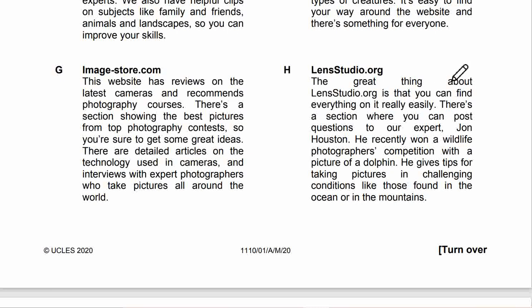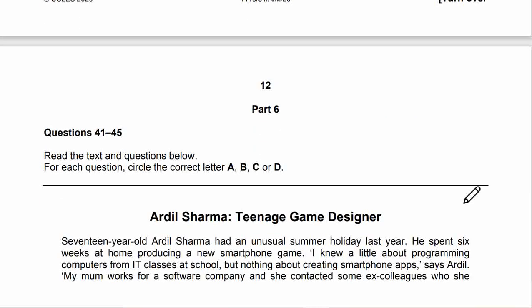Lensstudio.org. The great thing about lensstudio.org is that you can find everything on it really easily. There is a section where you can pose questions to our expert John Hoston. He recently won a wildlife photographers competition with pictures of dolphins. He gives tips for taking pictures in challenging conditions like those found in the ocean or in the mountains.